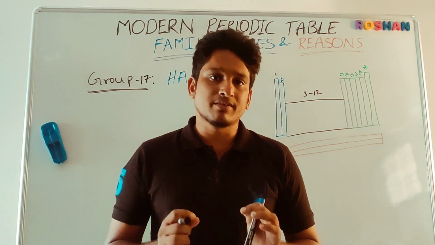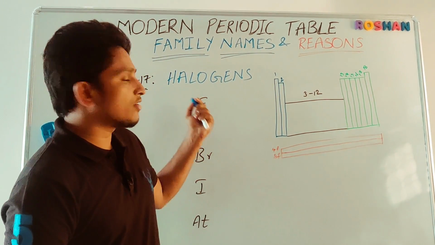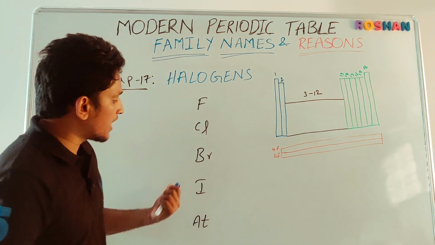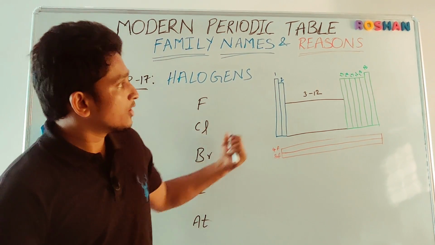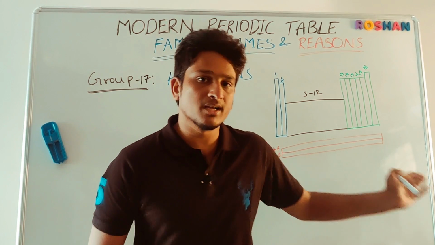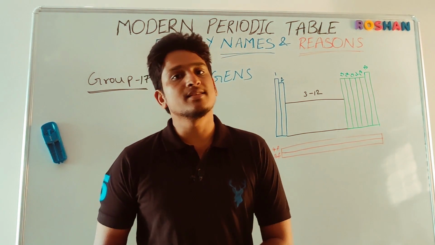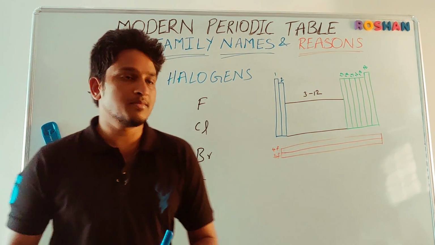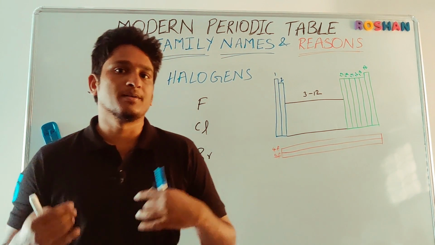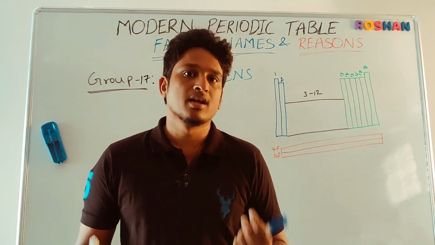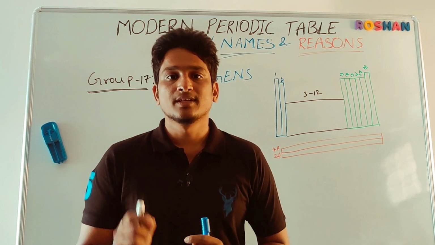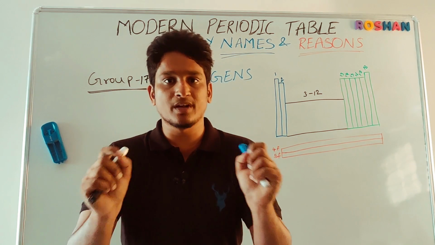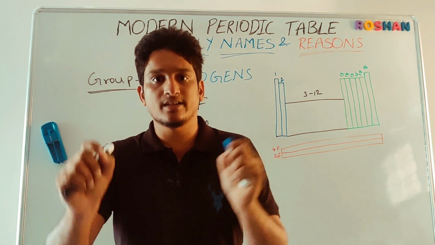Students, next, group 17. Group 17 elements are called as halogens, and the elements are like fluorine, chlorine, bromine, iodine and astatine. So they belong to the group 17 in the modern periodic table from the P block. Their valence electrons are 7 and the valence is 1 in general. So these elements are called as halogen, students. The reason behind the name: halo in Greek means sea salt. Gen means generator. So the meaning of the group name is, students, salt generators.